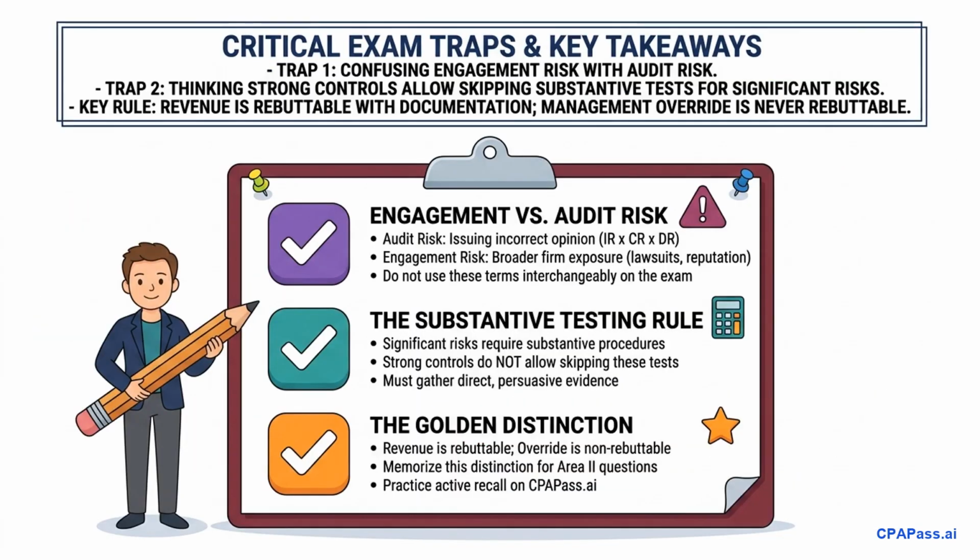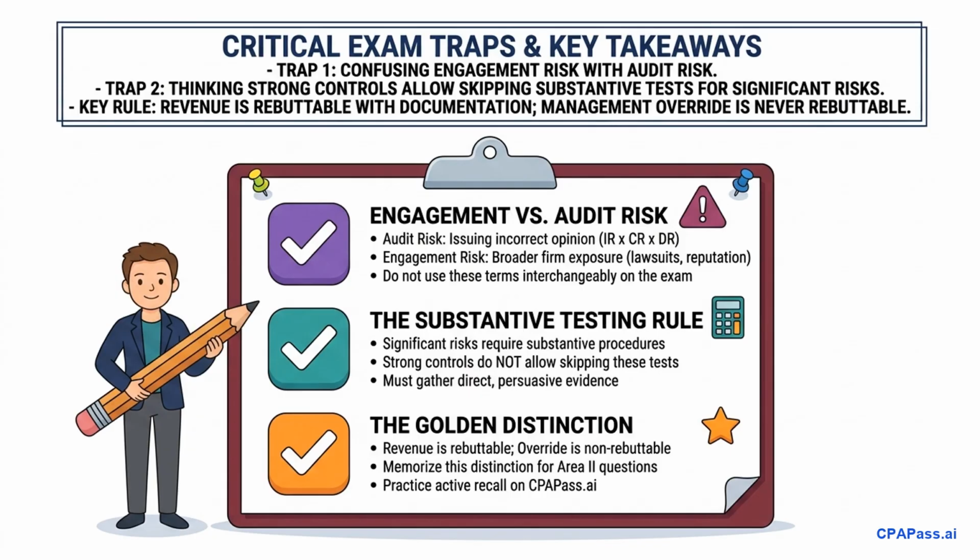To wrap up, let's review the critical exam traps. First, do not confuse engagement risk with audit risk. Audit risk is the narrow risk of issuing an incorrect opinion, whereas engagement risk is the broader exposure to firm reputational damage or lawsuits from client association. Second, never assume that strong internal controls allow you to skip substantive testing for significant risks. Substantive procedures are always required.